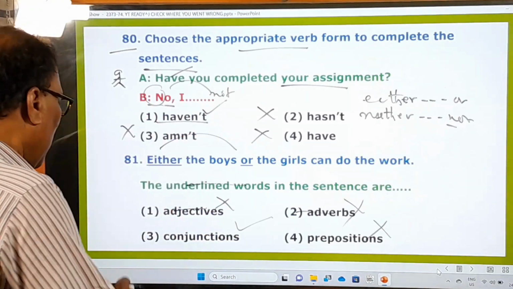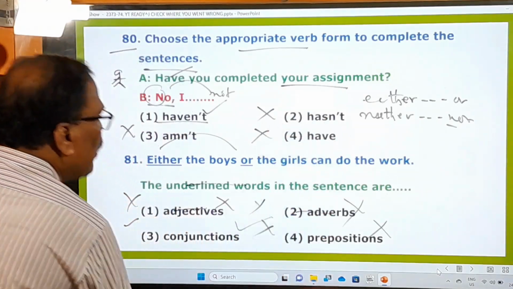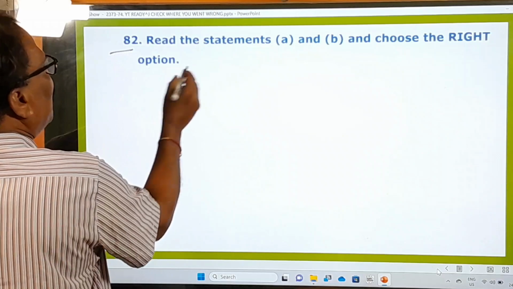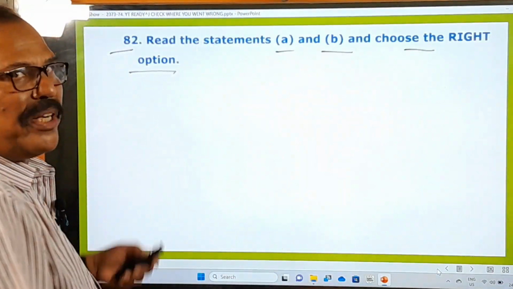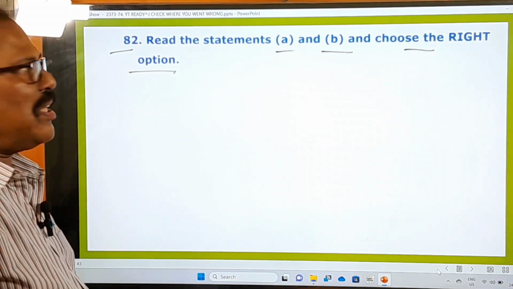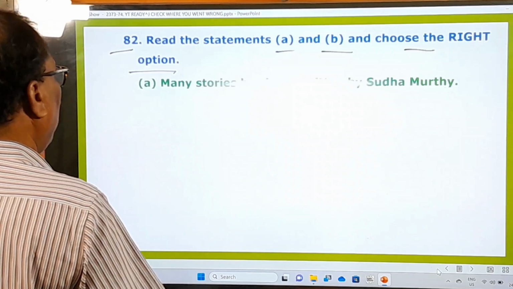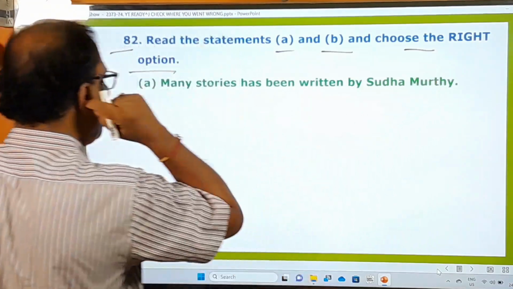Your answer is only the third one, and the first one, second one, fourth one are wrong. Now let's go to the next question. 82nd one. Read the statements A and B and choose the right option. You read the statements A and B and choose the right option. What are the statements given here? Many stories has been written by Sudha Murthy. You know about Sudha Murthy?